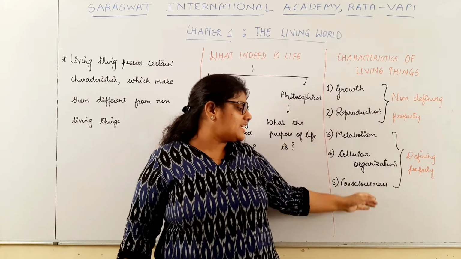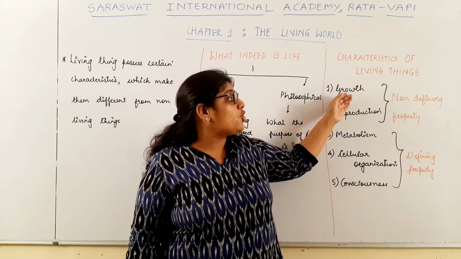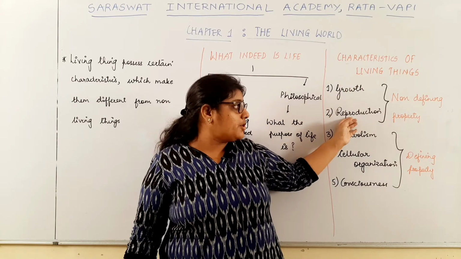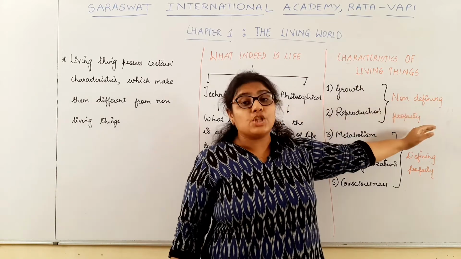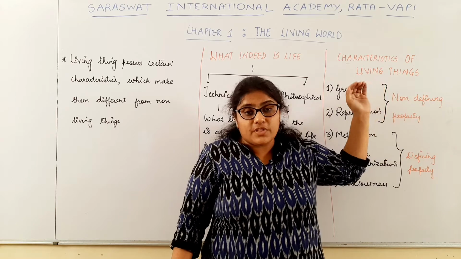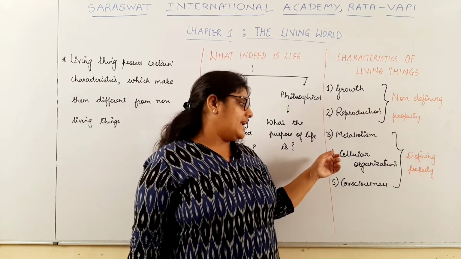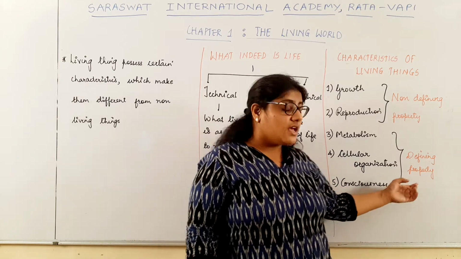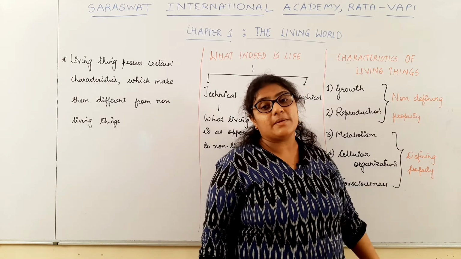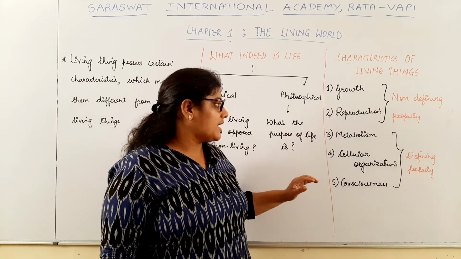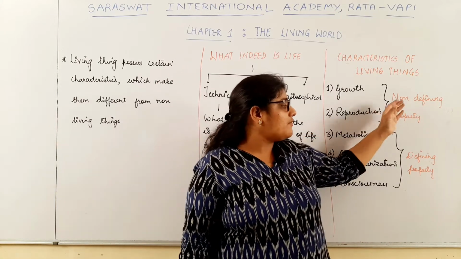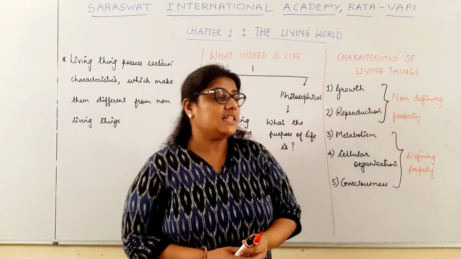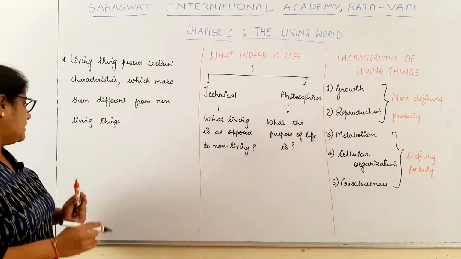Now out of these 5 characteristics, 2 characteristics of the living organisms, that is growth and reproduction, are called non-defining properties of the living organisms. And metabolism, cellular organization, and consciousness are called the defining properties of the living organisms. Here I have used 2 terms: one is the non-defining property and another one is the defining property.